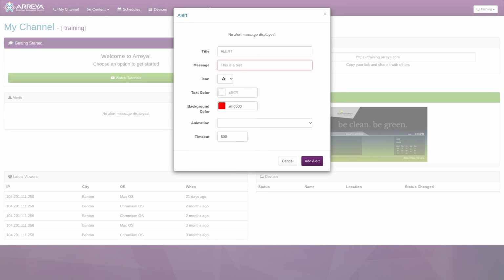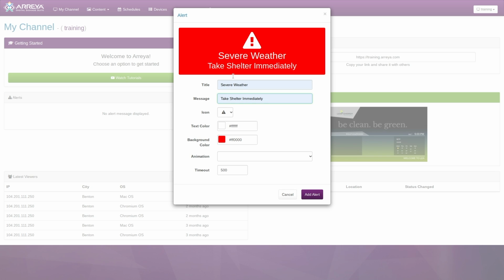Here you will find the alert settings. Use the title field to change the alert title. Use the message field to add a description beneath the alert title. Use the icon field to choose an icon to display above the alert title.